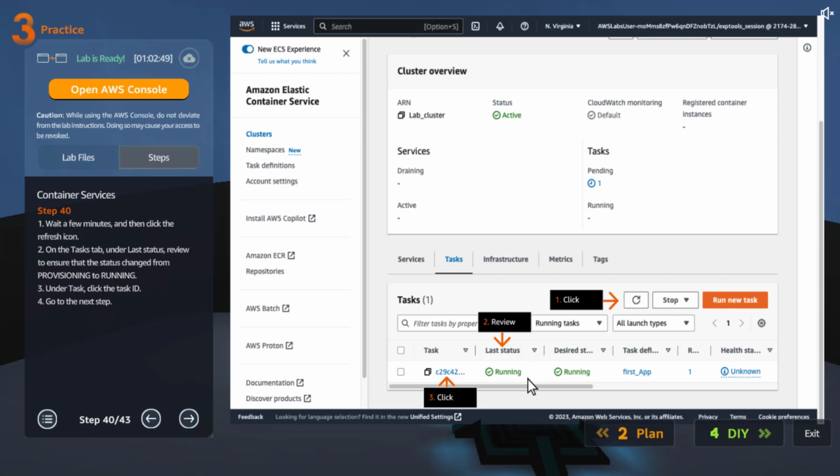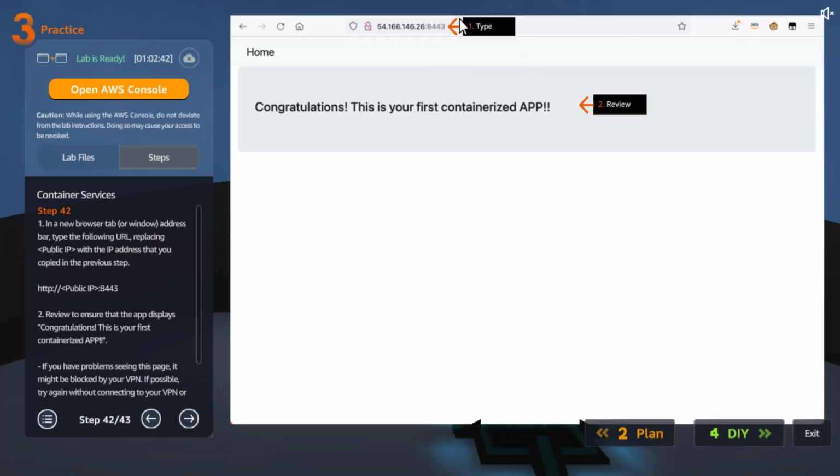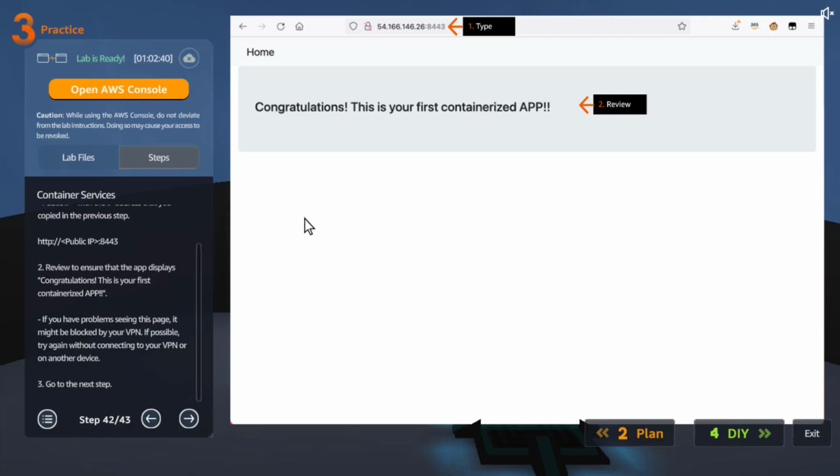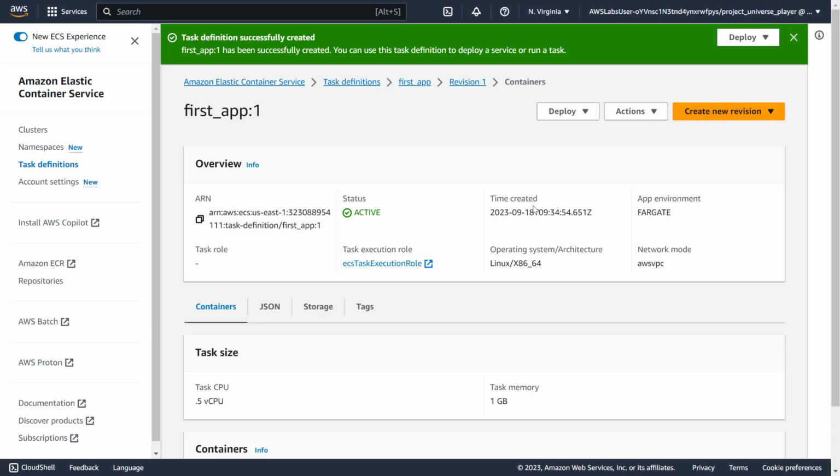And then refresh until it shows running, and the IP address, copy it, open it in a web browser. Then congratulations. This is your first container. I mean, if this shows, then which means we successfully deployed it. If it doesn't show, then somewhere along the way we messed it up. Okay, this is done anyways.